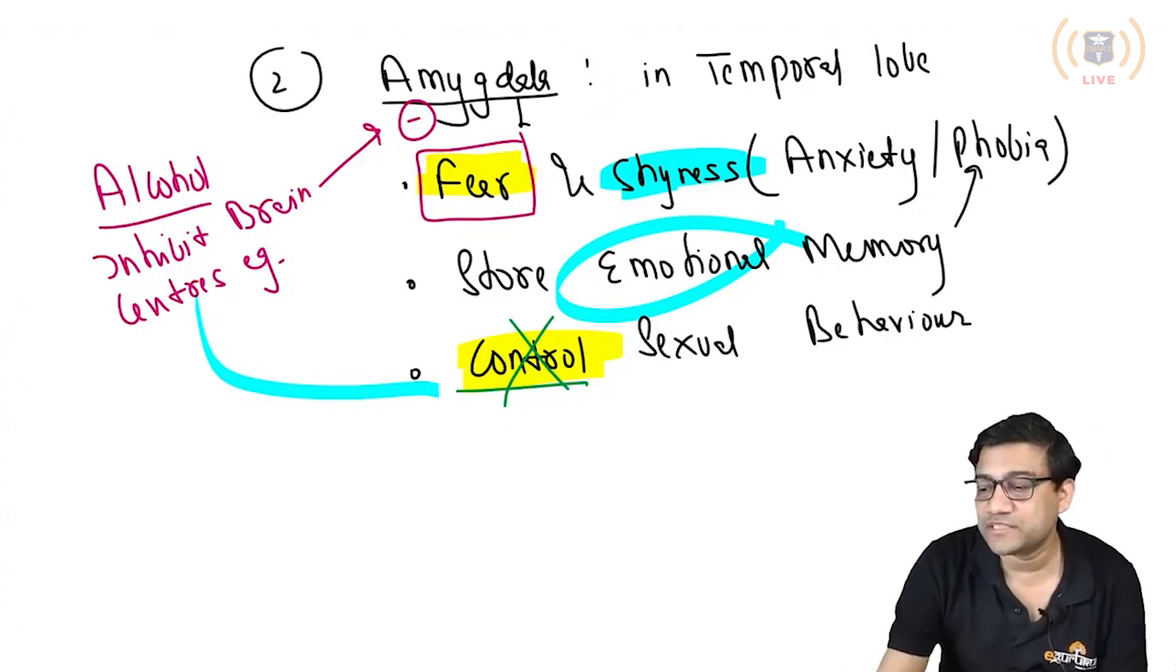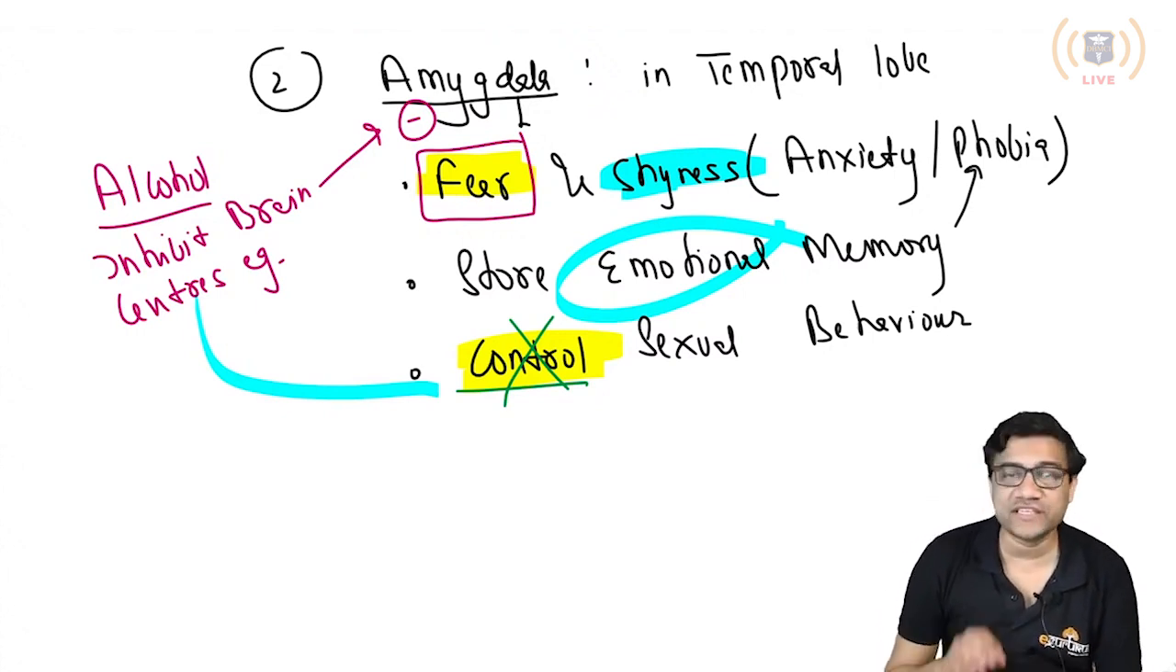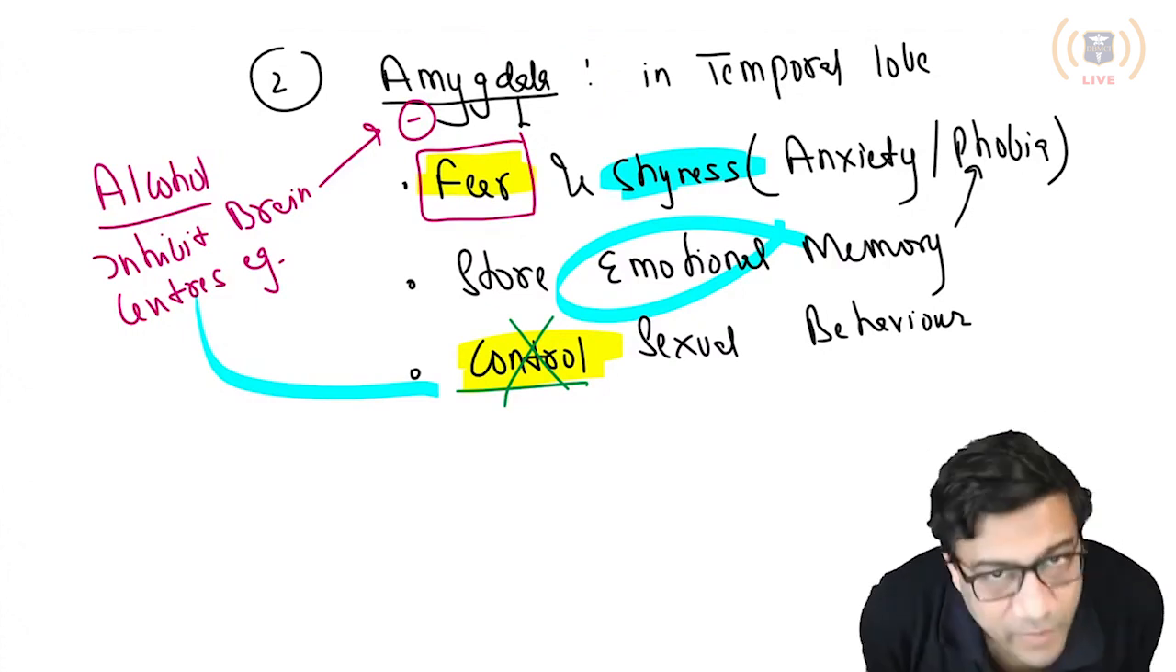The cingulate gyrus gives emotional responses. Anatomy will discuss the circuits. I'll just focus mainly on the parts one by one.